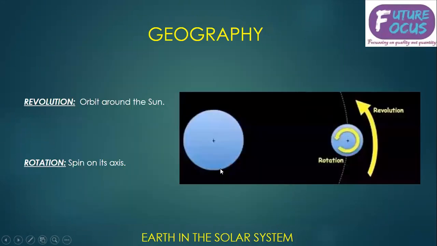Now, let's discuss what is revolution and rotation. Revolution is when a planet is orbiting around the sun. That is called revolution. And rotation is when a planet revolves on its own axis. This is shown in the figure here. Rotation is spinning on its own axis. Revolution is how this arrow revolves, like it revolves around the sun.